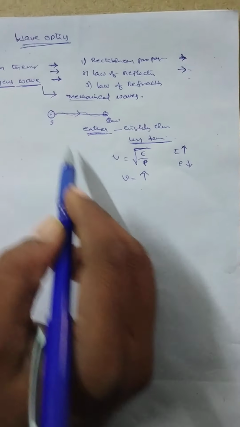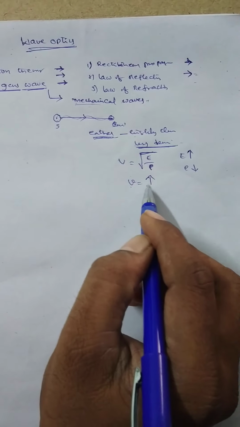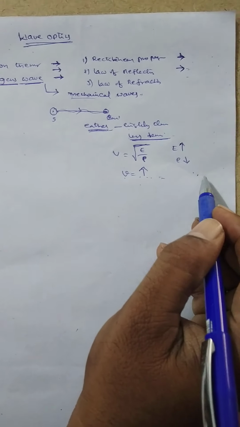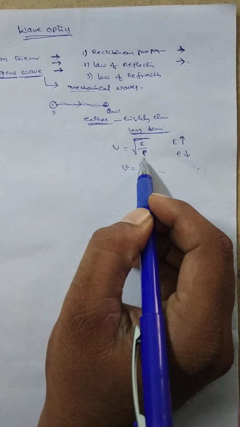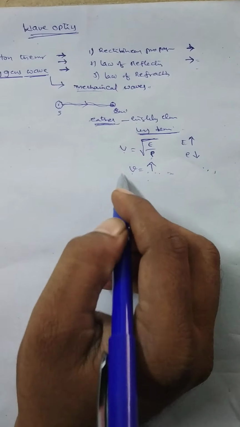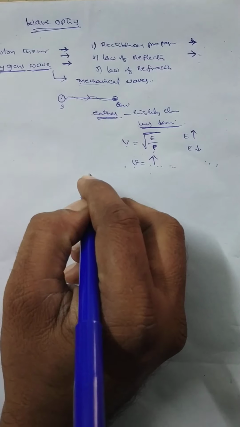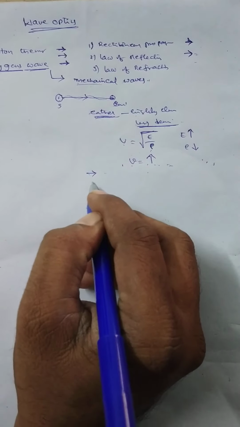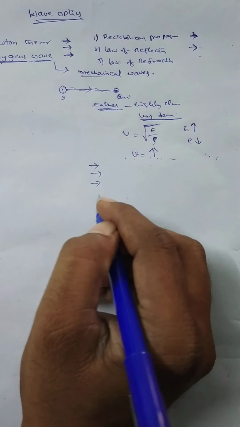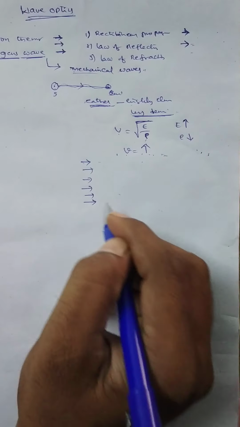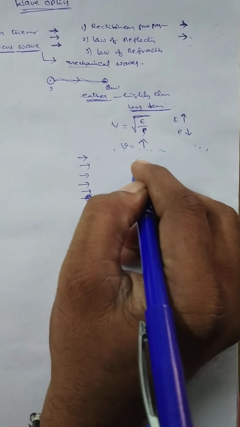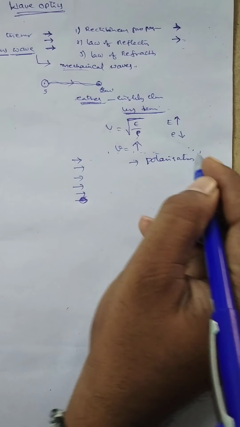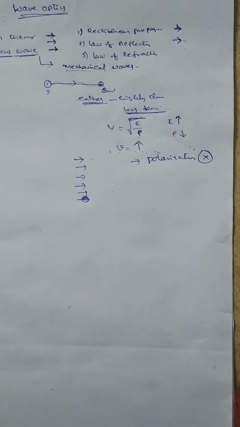That means he assumed that the velocity of light is more in rarer medium than in denser medium. Denser means the medium has high density, and high density means velocity will be very low. These are the assumptions in Huygens wave theory. This theory can explain many properties of light like rectilinear propagation, law of reflection, law of refraction, interference and diffraction. But this theory cannot explain the polarization of light. This property of light is not explained according to Huygens wave theory.